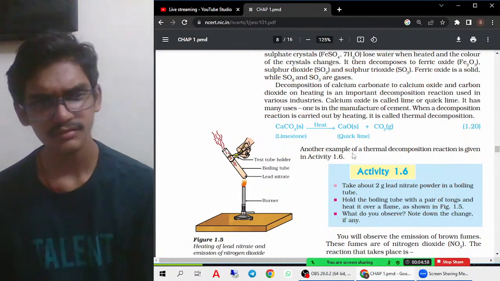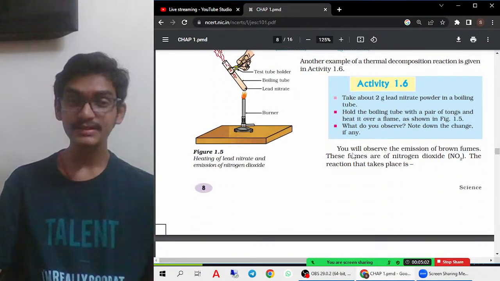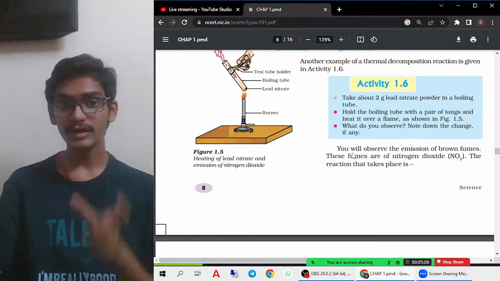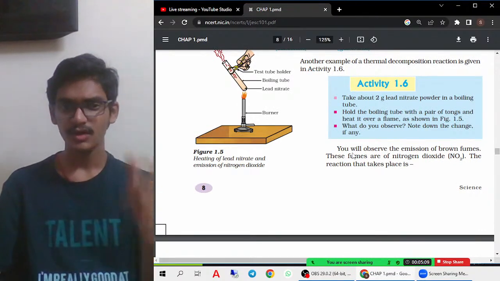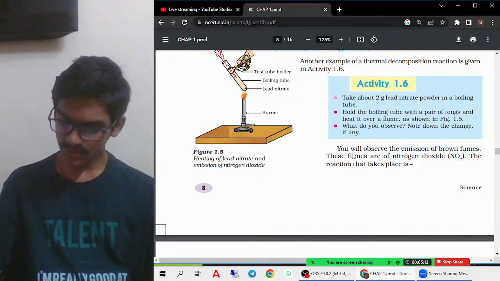Okay. These two are the examples. Then in the case of this, when the heat energy is used for giving the product, that is called a thermal decomposition reaction. So the above two are considered to be thermal decomposition reactions. Okay. Now this is also thermal decomposition.